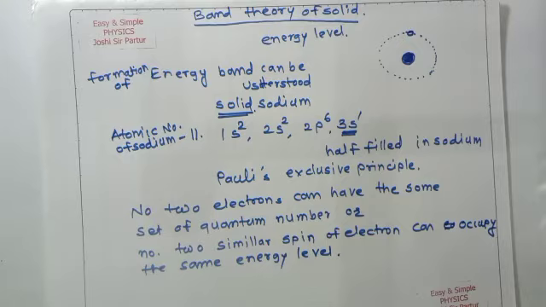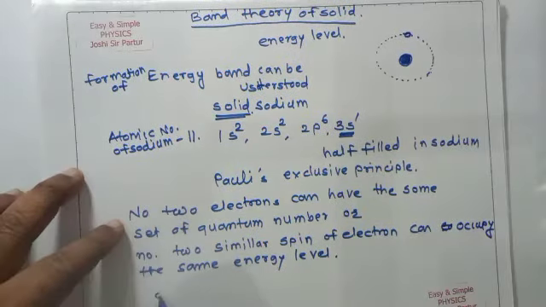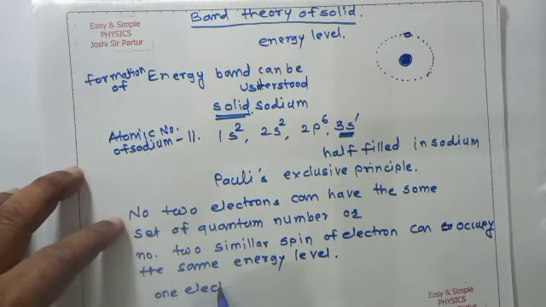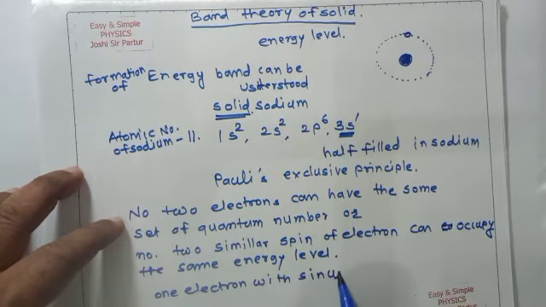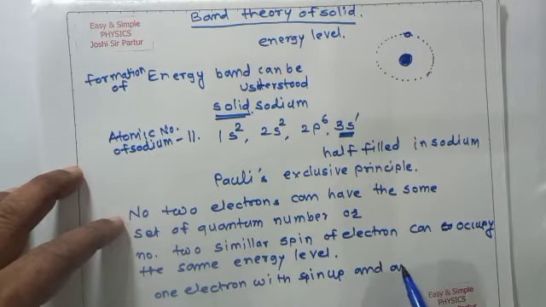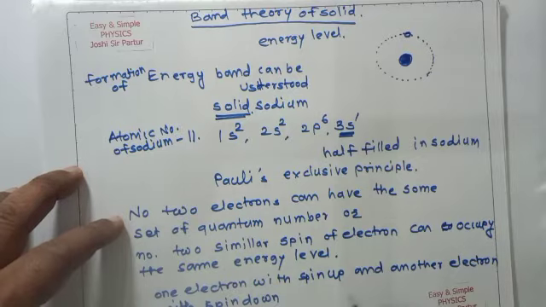Means any energy level can accommodate only two electrons, one electron with spin up and another electron with spin down.